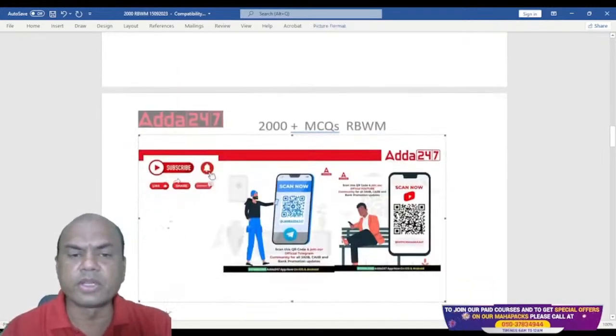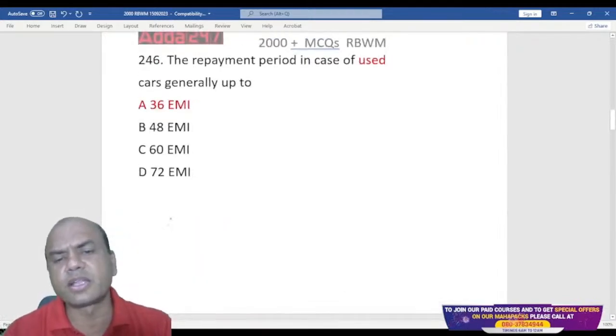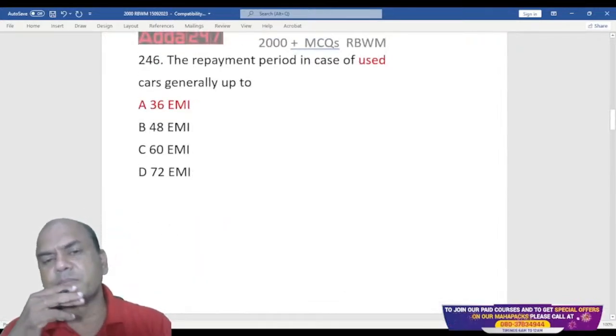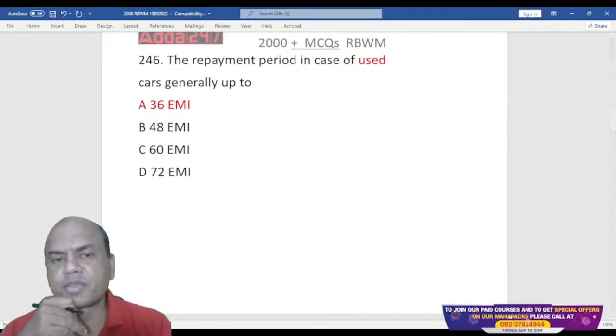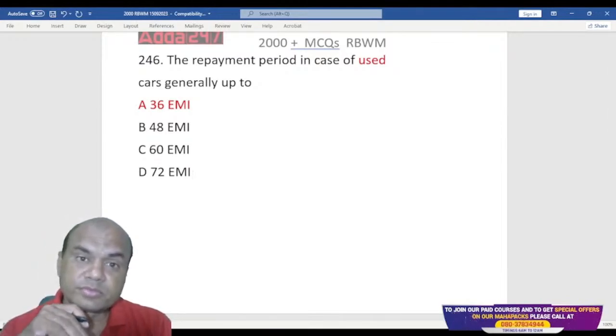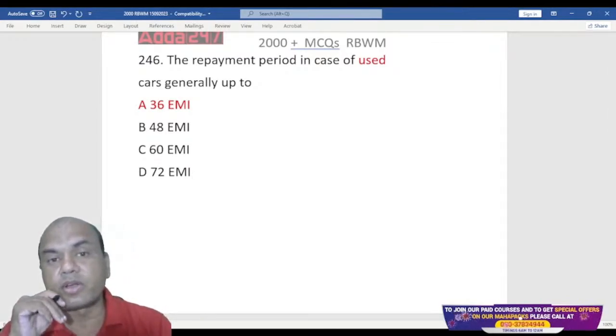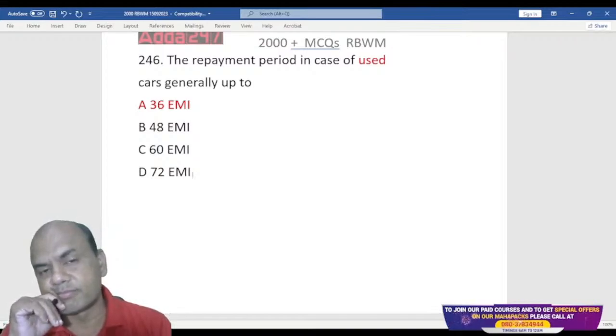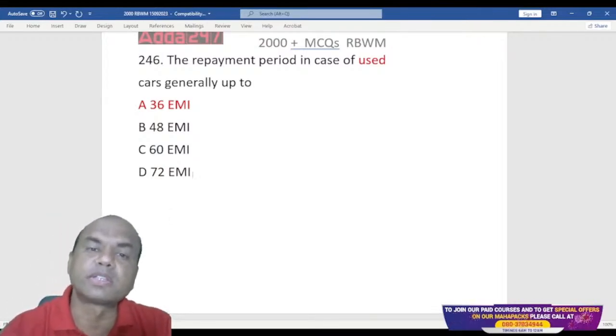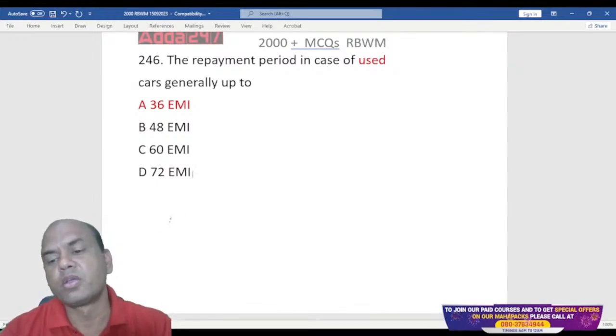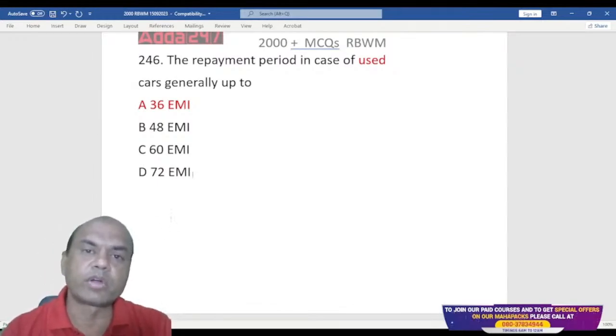Have you seen for two-wheeler? Two-wheeler loans. Okay, tell me, what is the period for two-wheeler generally? Two-wheeler loans are given for what period?